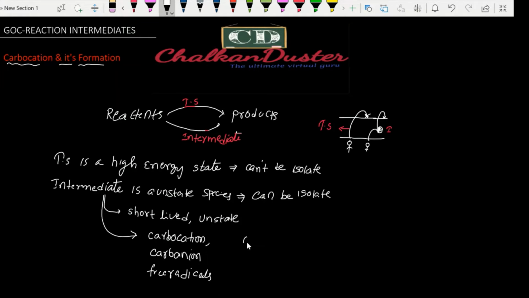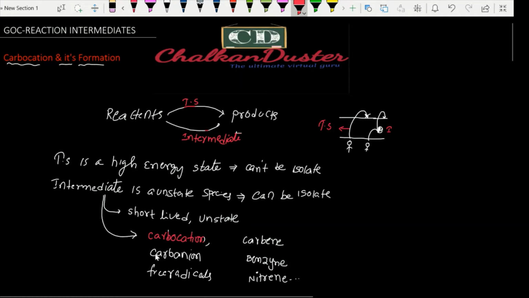Along with that, we have some more, like carbene, benzyne, nitrenes, and so on. For the competitive level, you have to mainly focus on three reaction intermediates: carbocation, carbanion, and free radicals.